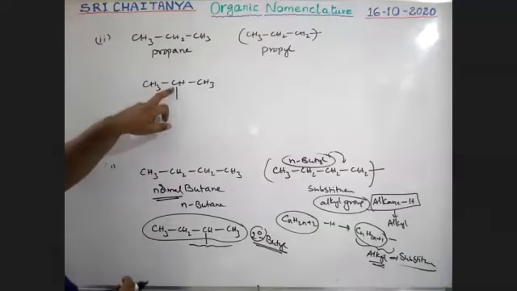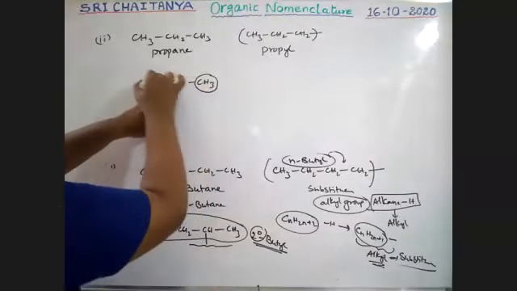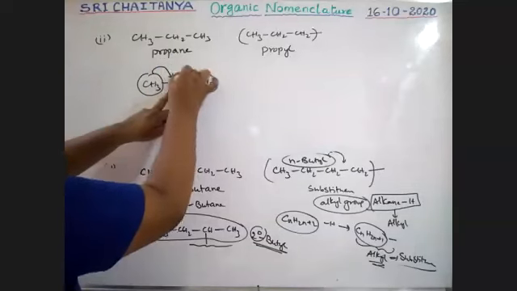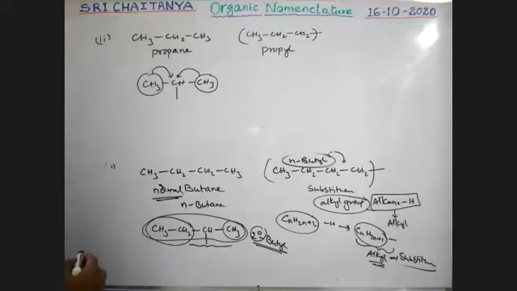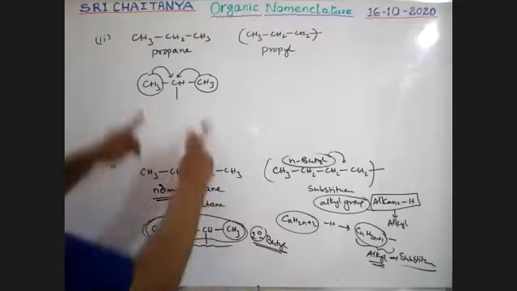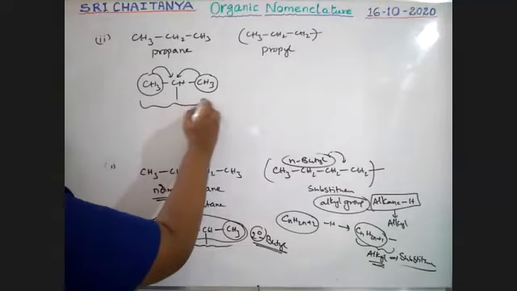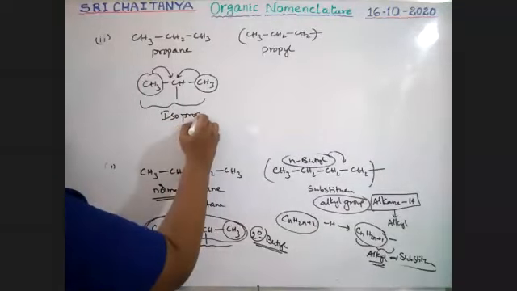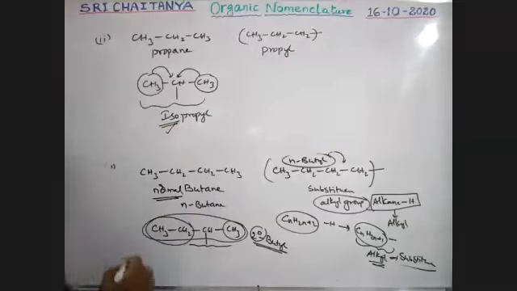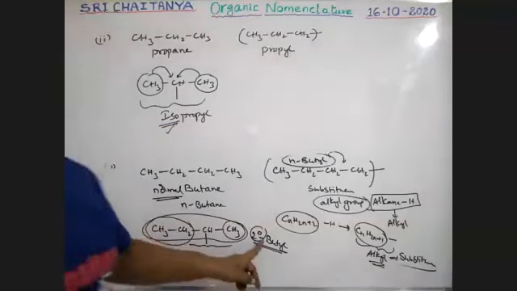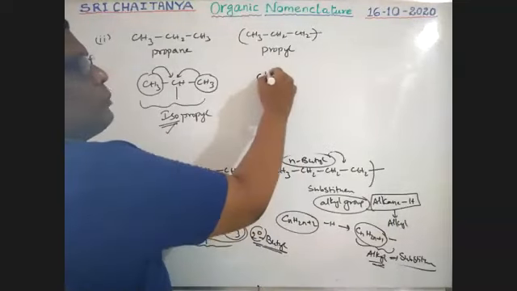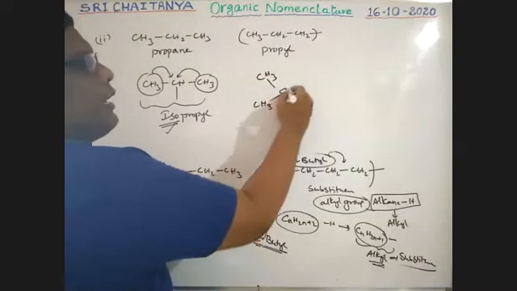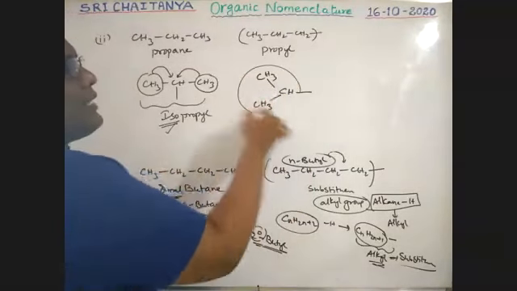Actually, it is a secondary, boys. But here, 2 methyl groups are attached to this carbon. Only 2 methyl groups. In the earlier case, it was a methyl group and an ethyl group. The 2 groups are not the same. But here, both are methyl groups. This is called an isopropyl group. This iso word is accepted. The secondary word is not accepted, but the iso word is used in our IUPAC system. Iso means there is a carbon with 2 methyl groups and hydrogen with free valency. This is our iso group, boys.